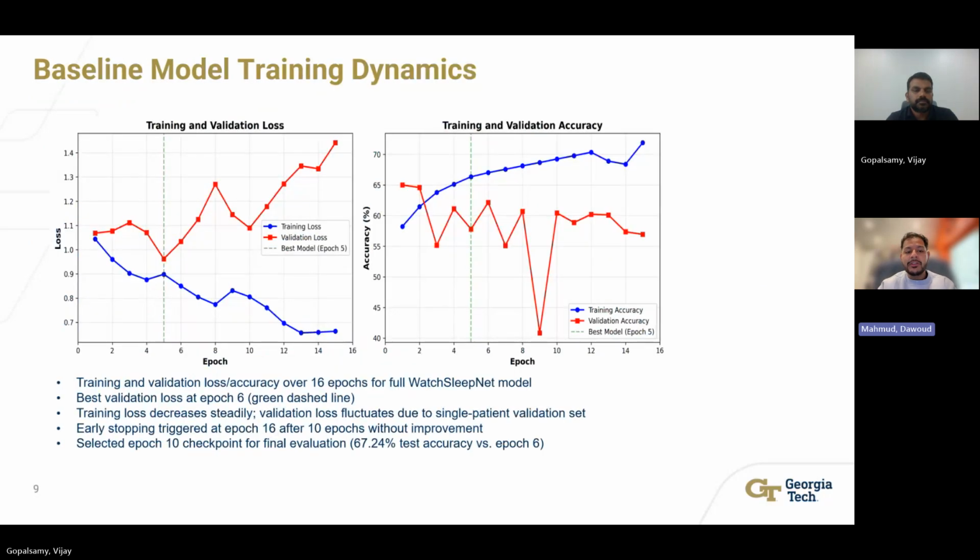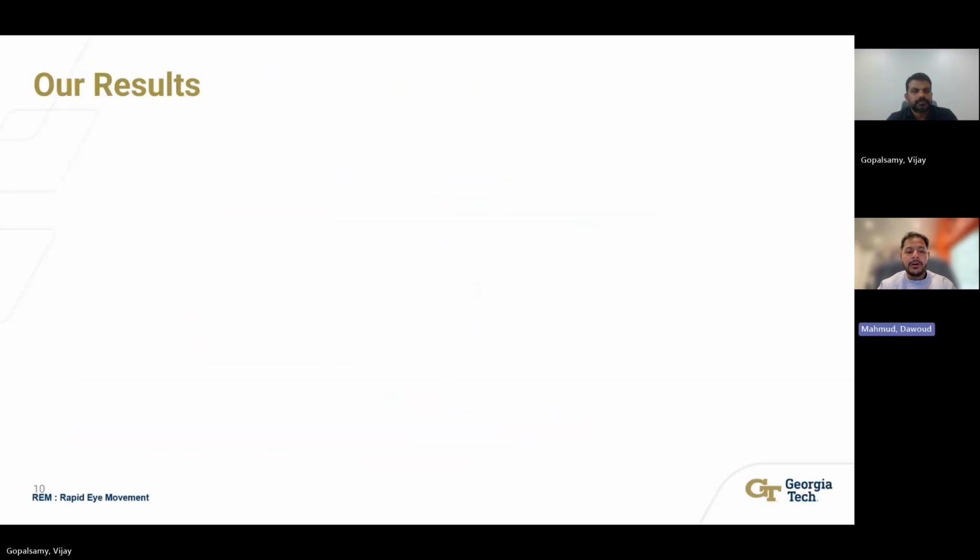So this shows our training over the 16 epochs. Training loss decreases steadily while validation fluctuates due to our single patient validation set. Our best validation loss was at epoch 6, but we selected epoch 10 for final evaluation because it achieved a 67.24% test accuracy. Then our early stopping triggered at epoch 16 because nothing had improved for 10 epochs. And next we'll go over our results.